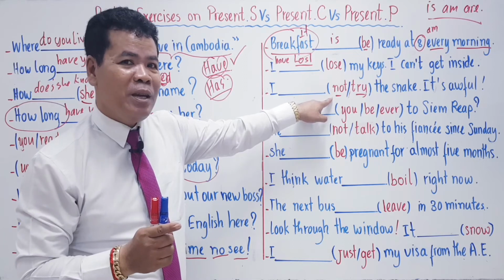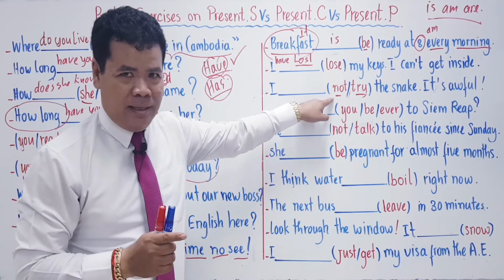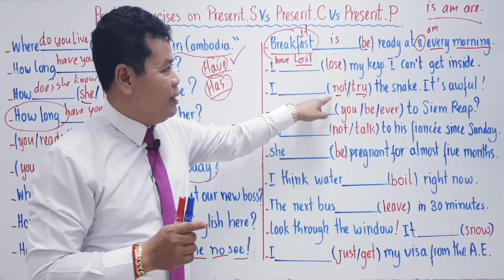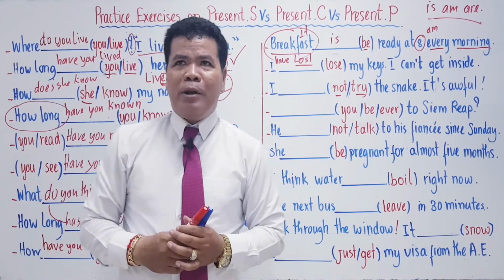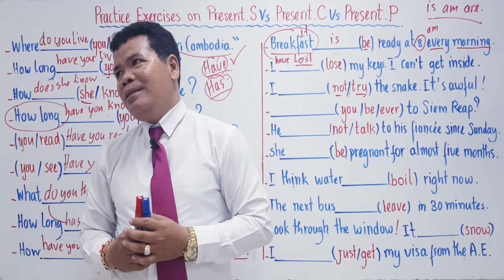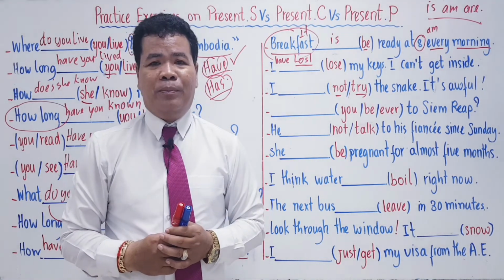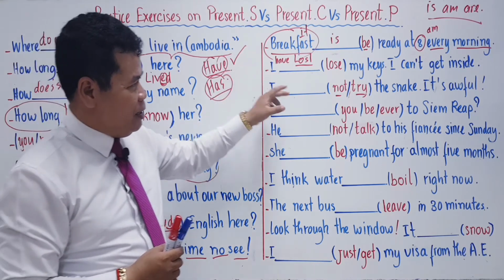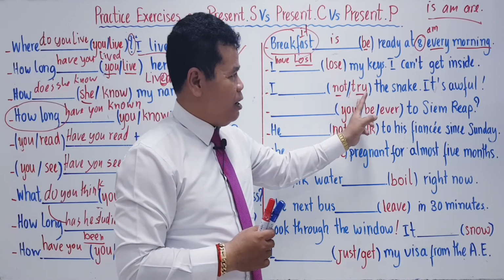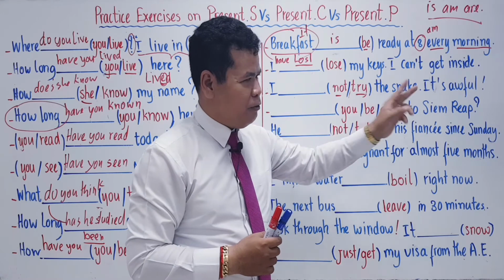So it must be the negative sentence. Okay? Now let's go. Think about present simple or present progressive or present perfect simple. Can you read the whole sentence again? I not try the snake, it's awful.